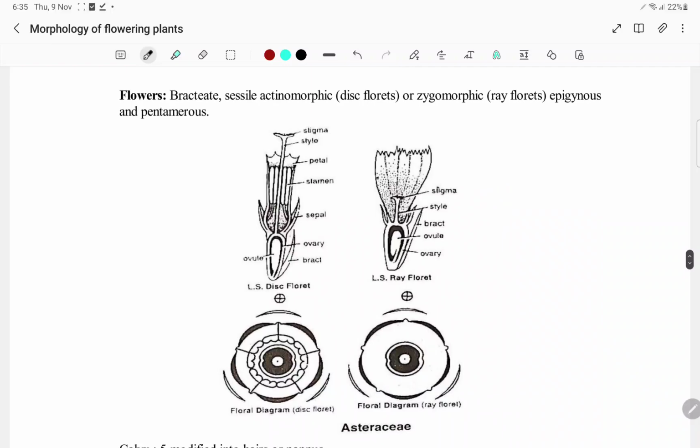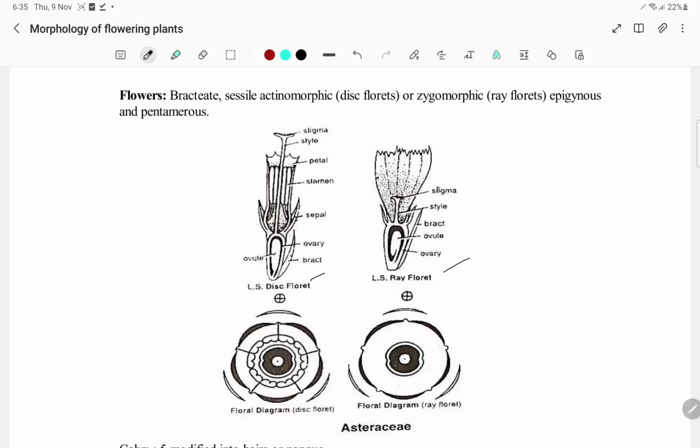So if you can see, this is the lateral longitudinal section of disc floret and ray floret. Disc floret, you have the actinomorphic and the flowers are sessile. And bracts, you can have the bract, and here is the ovary, ovule. And we have the sepals.